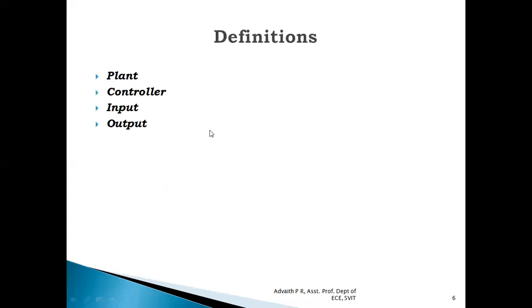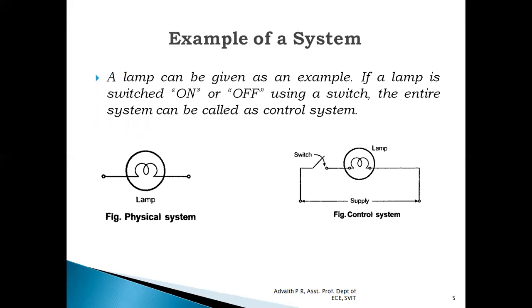Finally, let us see what is meant by output. An output is nothing but a particular signal of interest or the actual response obtained from the control system when an input is applied to it. If we consider the same example, once supply is given to this lamp and the switch is closed, a circuit connection is established and current starts to flow in the entire circuit. When the current flows through the circuit, the lamp glows. Essentially here, the response of this control system is the lamp glowing. That is nothing but the output.